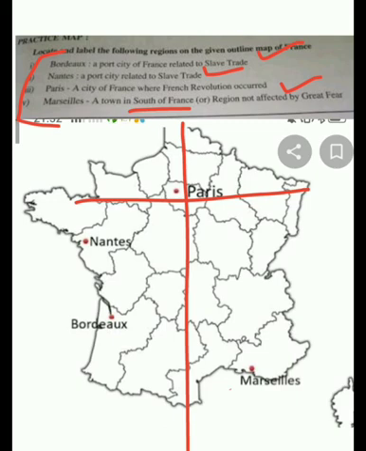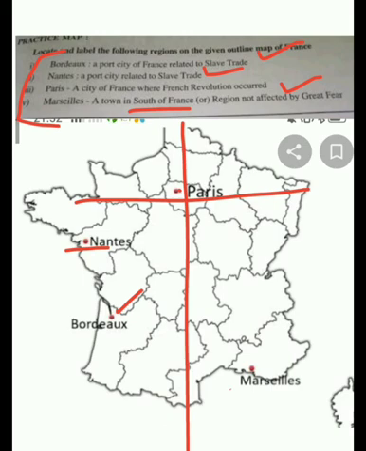Wherever both lines meet, there you mark Paris. Then comes Nantes. Nantes is very easy to mark. It is on the coast. Then Bordeaux, you can see this black line. It cuts at the end of this line. Bordeaux you will mark.